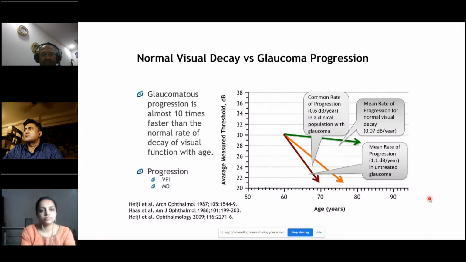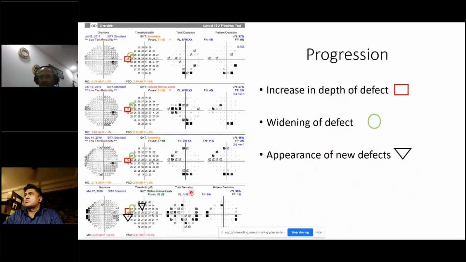So you assess progression by visual field index or by mean deviation. These are the two things which you can always use for assessing progression. So progression, you can have either an increase in the depth of defect, widening of the defect, or appearance of a new defect. So these are three symbols which I've drawn here.